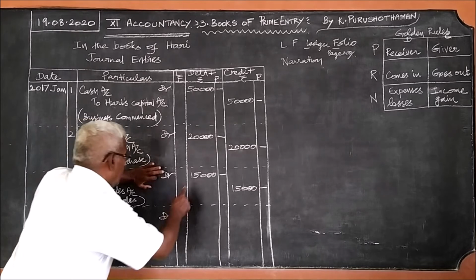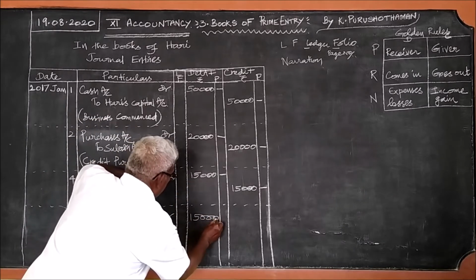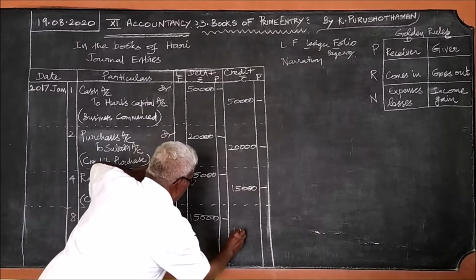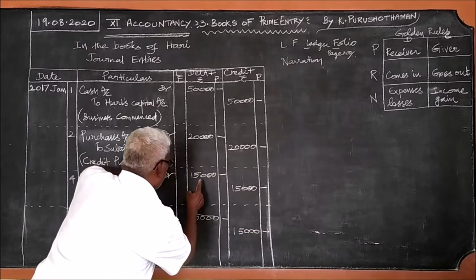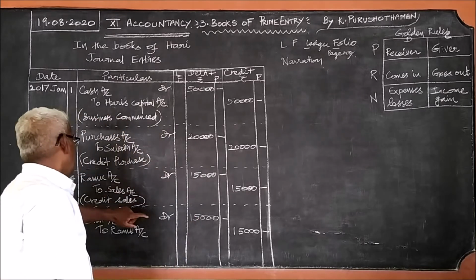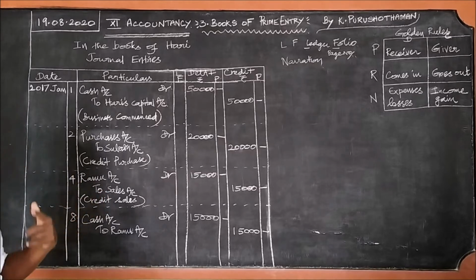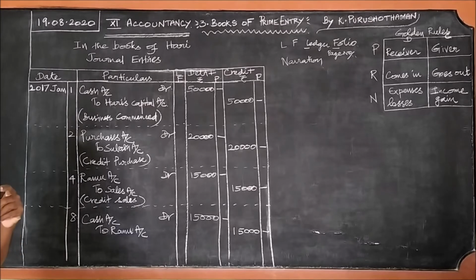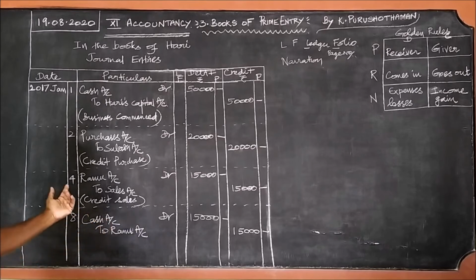Ramu account. For this amount only he should have given. So the same 15,000. Though the amount is not given in the question, we should take the same amount, because to Ramu only 15,000 valued goods were sold away. So when Ramu paid and settled the account, how much should he have given? Only that 15,000 he should have given. So that cash is 15,000.